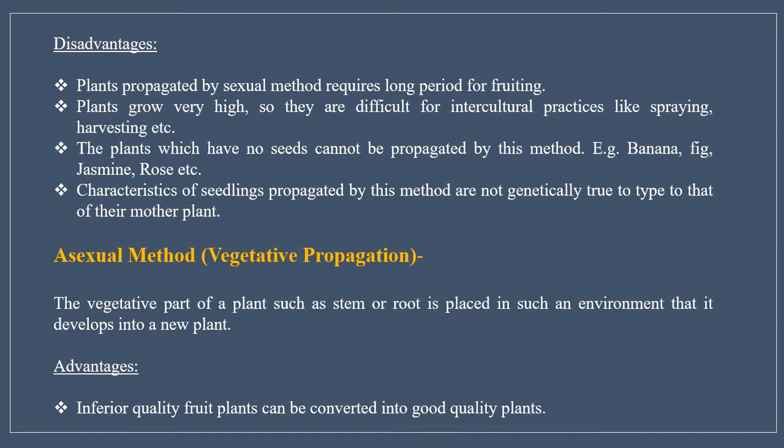Next method of propagation is asexual method or vegetative propagation. In this, we use the vegetative parts of the plant such as stem or roots. They are placed in such an environment that they get all the conditions necessary for the growth and develop into a new plant. Advantages of vegetative propagation are inferior quality fruit plants can be converted into good quality plants because you provide them all the necessary nutrients.